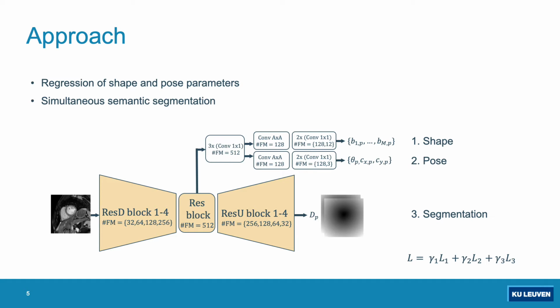One output for a number of parameters representing the myocardial shape, one output for the cardiac pose, and one output for semantic segmentation. The complete network is trained at once using a loss with contributions of each of the outputs. I will elaborate a little more on the different outputs and their associated losses in the next slides.